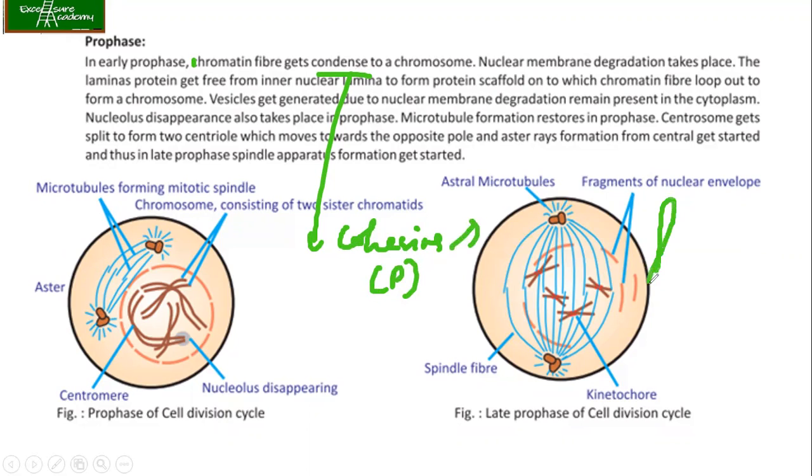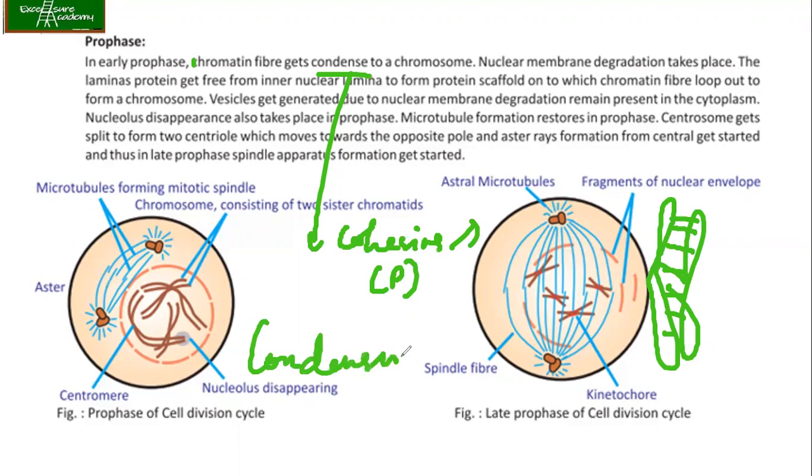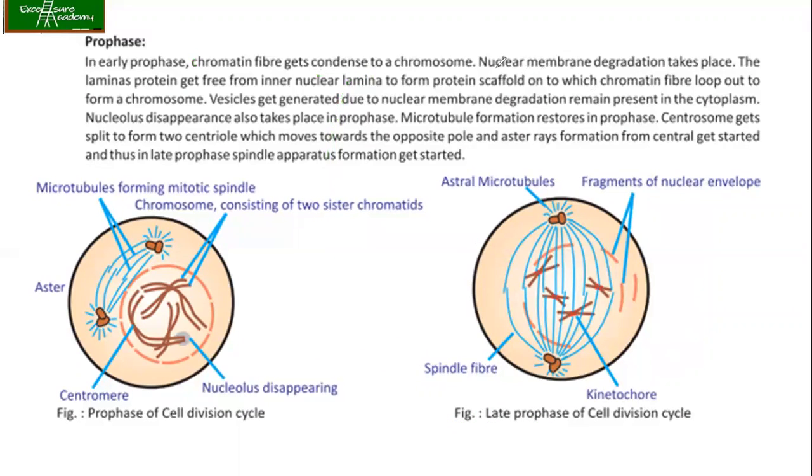So remember, we had our chromosomes like this, and to that your cohesin proteins were there, which were interlinking the sister chromatids. Now later, when it enters the M phase, the proteins called condensins get activated by the activity of CDK1 and cyclin B. If you remember, in the previous lecture we have discussed this in detail. Okay, then the nuclear membrane degradation takes place.